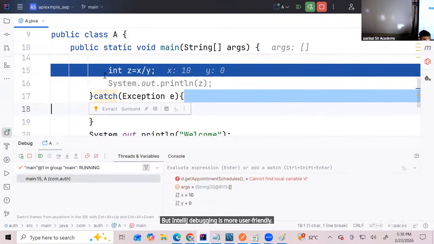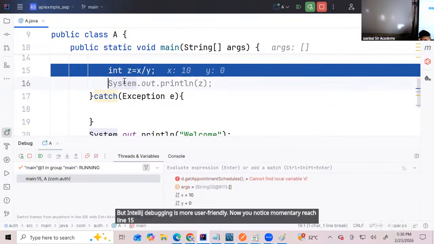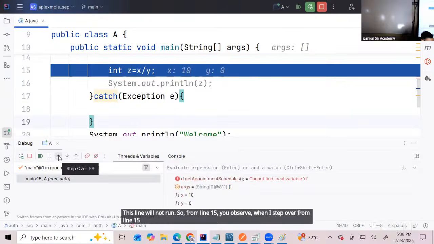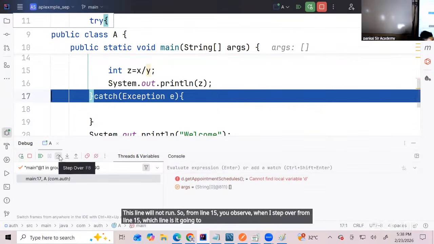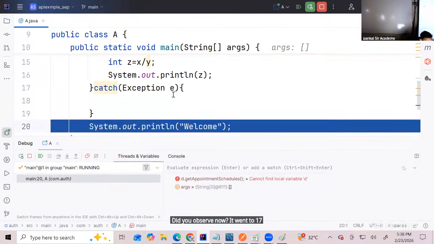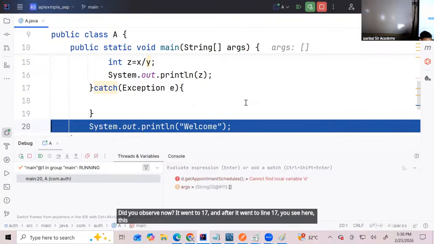Now you notice the moment I reach line 15, this line is grayed out. What does it mean? This line will not run. So from line 15, you observe when I step over, which line is it going to? Did you observe now? It went to 17, and after it went to line 17, you see here, this variable e would have got the value, which we will see further.